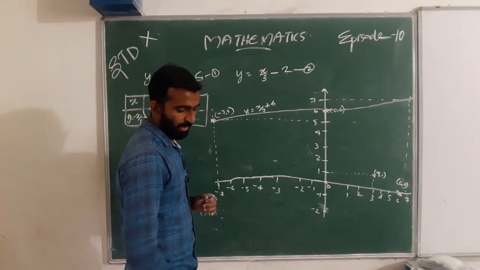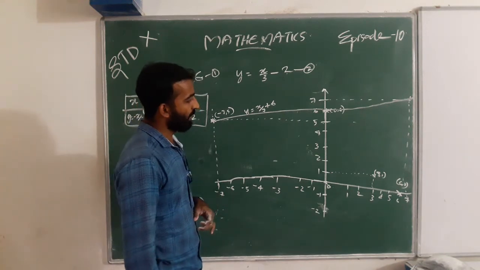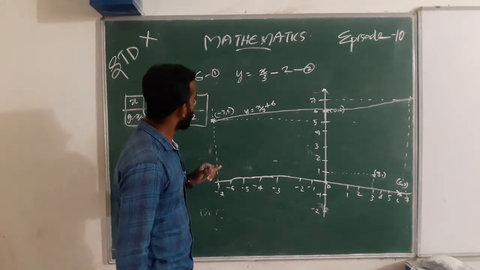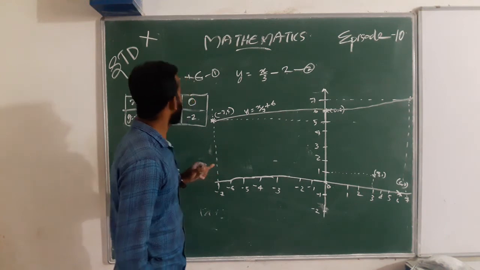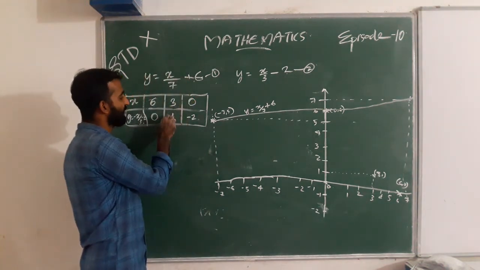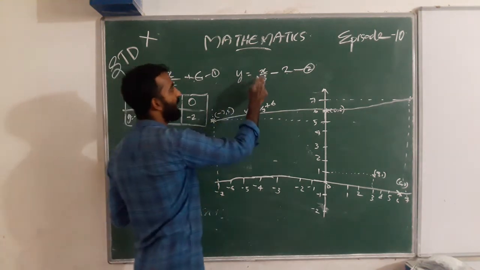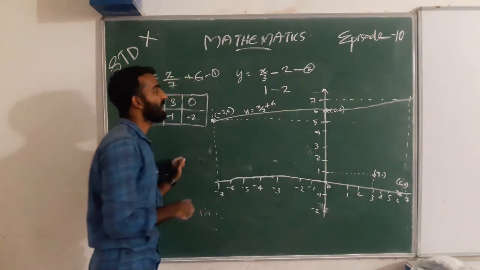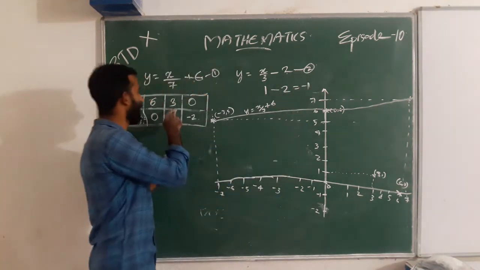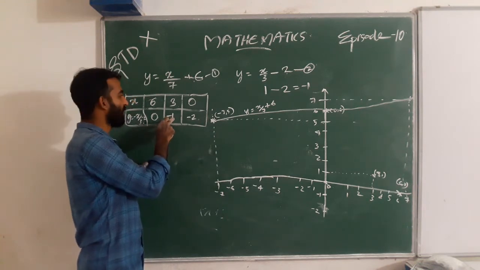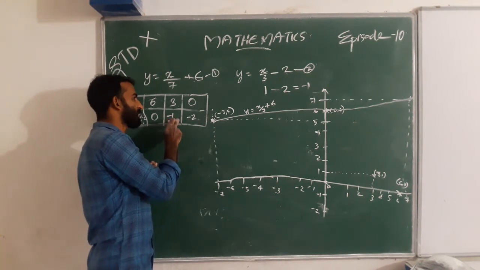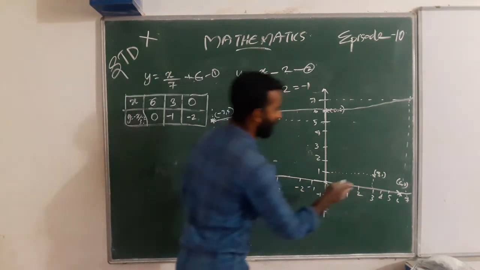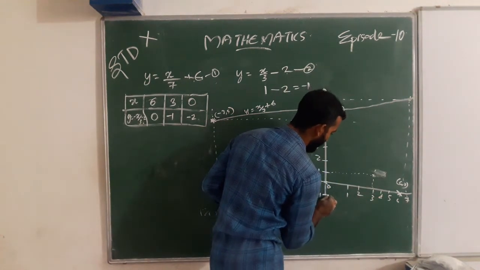When we draw here, when we take 3, then what do we get? Here when we take 3, we get negative 1. That is 3 by 3 is 1, 1 minus 2, we get negative 1. Is it? So here we rewrite. Here is negative 1. So here we want to take the point 3, negative 1.